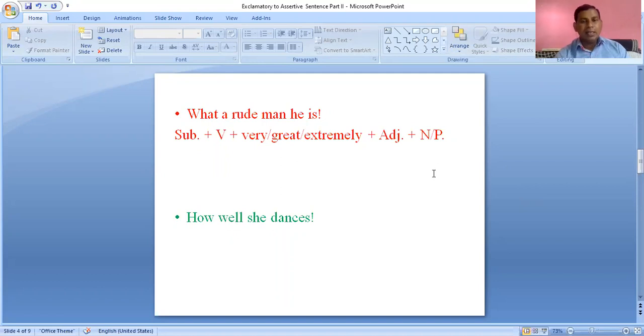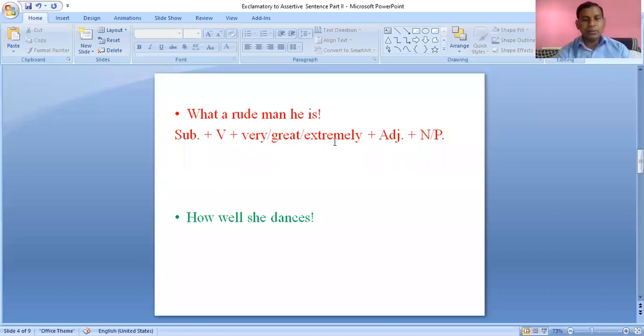What we had learned yesterday is that while transforming an exclamatory sentence into an assertive sentence, we must take the subject first, then the verb, then words like very, great, and extremely.